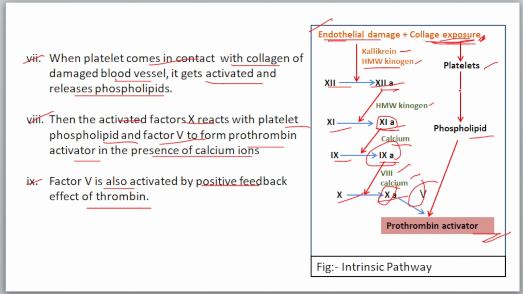And then when the platelets come in contact with the collagen, it helps to release phospholipid, and this phospholipid reacts with the activated factor 10 and activated factor 5 and forms prothrombin activator.